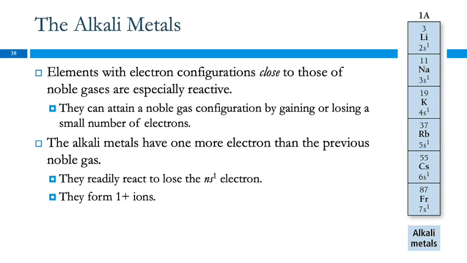So they react to lose that s1 electron. Here we have the last term in the electron configuration: 2s1, 3s1, 4s1. If lithium loses that 1 electron, it goes from 3 electrons to 2 electrons. It has the same number of electrons as helium. That makes it very stable.